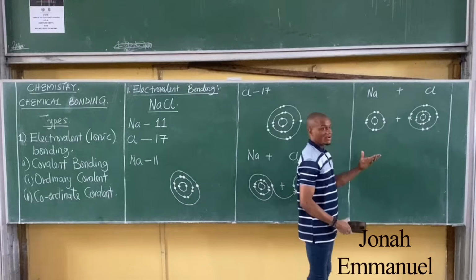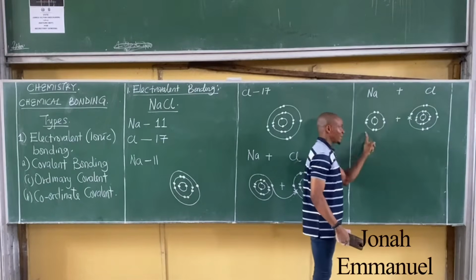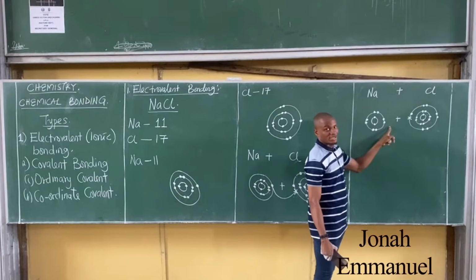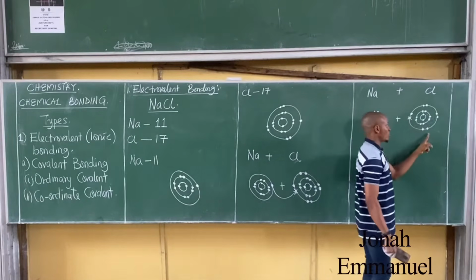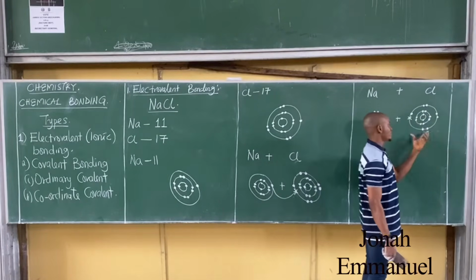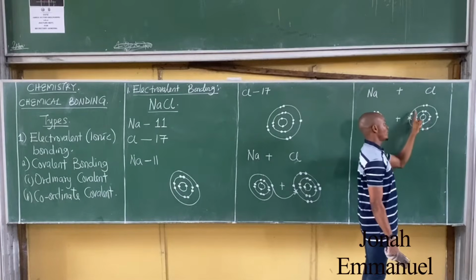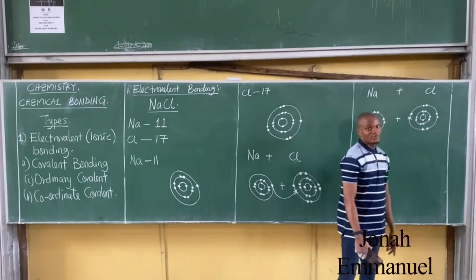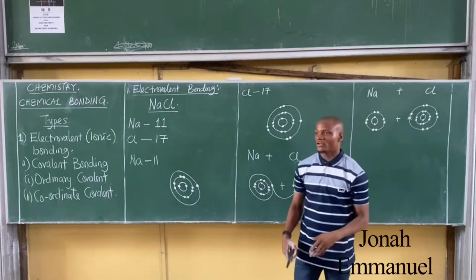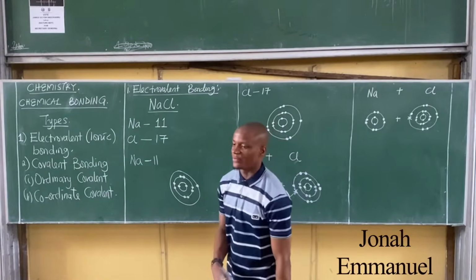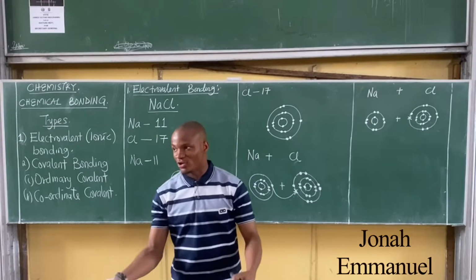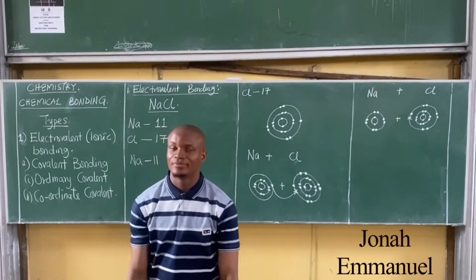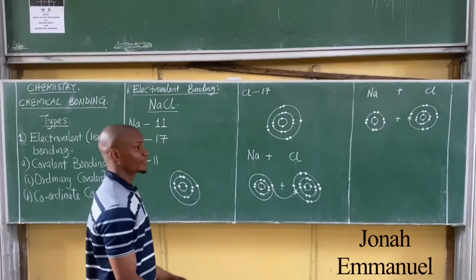So observe here now, that now becomes what there? 8 electrons or 8 valence electrons. That's now octet configuration. It's now stable. This one here has now become 8 again, 8 valence electrons: 1, 2, 3, 4, 5, 6, 7, 8. That becomes stable. It's now the concept of electrovalent combination. Transfer electrons until both atoms become stable. That's it.